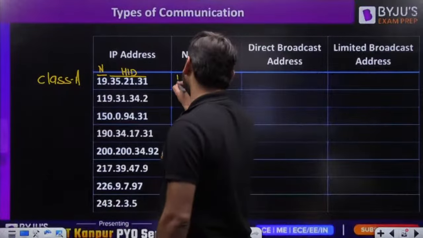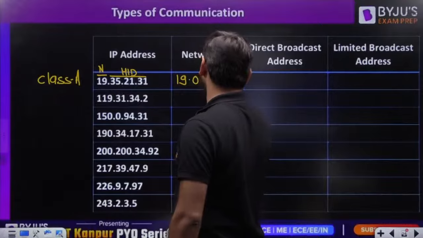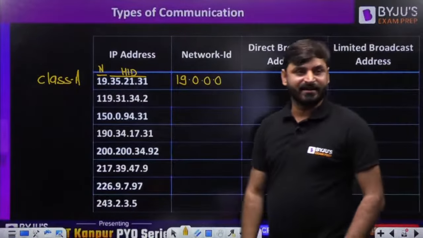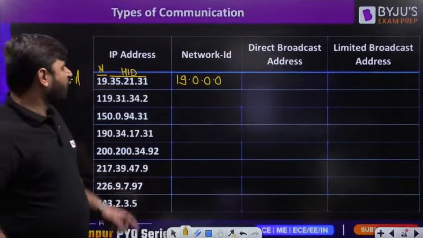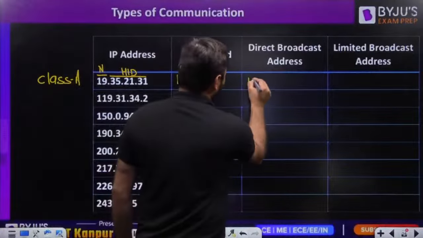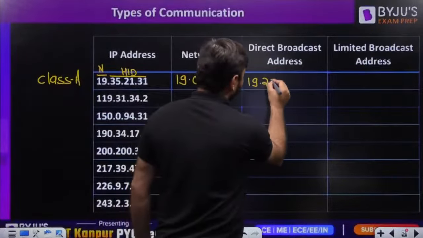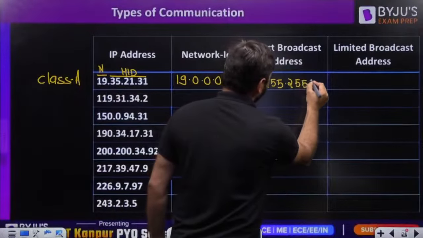So this is 19 here. Put all zeros in the host ID part: 0.0.0, the last 3 octets. What is the DBA? Direct broadcast address, whenever we have all ones in the host ID part. So put all ones in the host ID part: 19 dot host ID part, the last 24 bits. Put all ones here: 255.255.255.